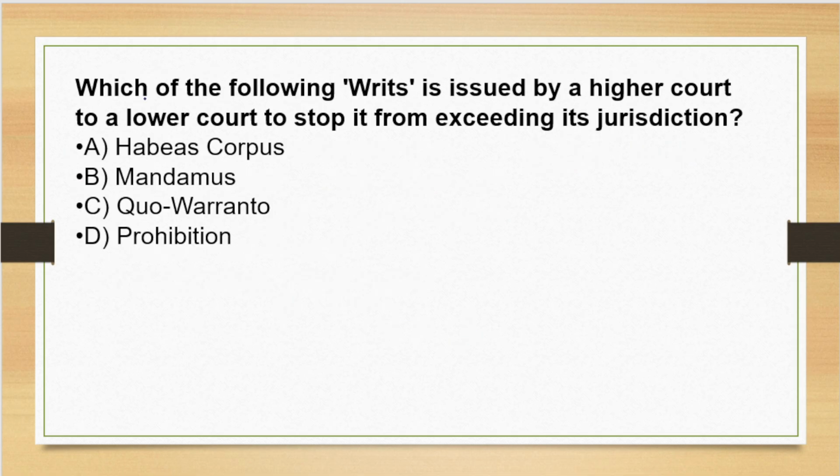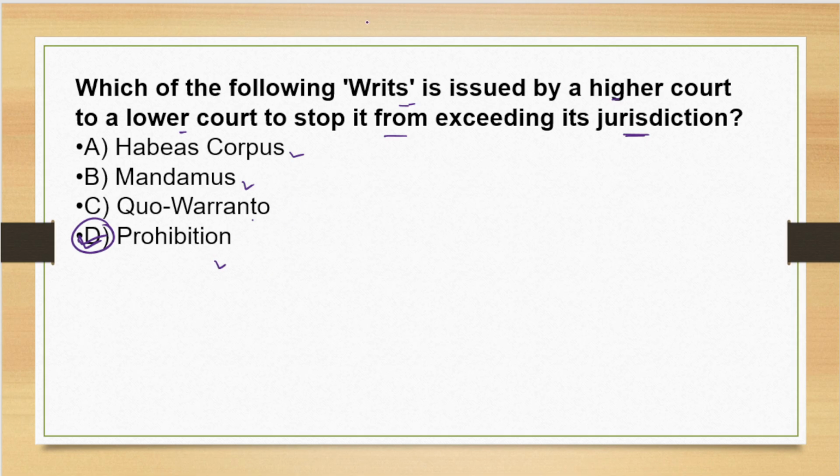The next question here is, which of the following writs is issued by higher courts to lower courts to stop it from exceeding its jurisdiction? It is also called to stop by the higher authority to the lower court. The options here are habeas corpus, mandamus, quo warranto, or prohibition. The correct answer of this question is option D, prohibition. So what is habeas corpus?